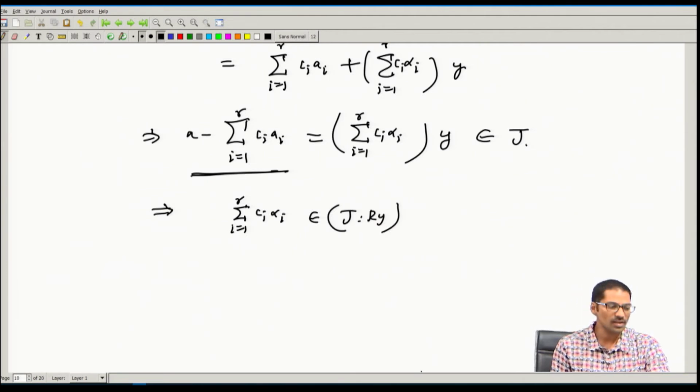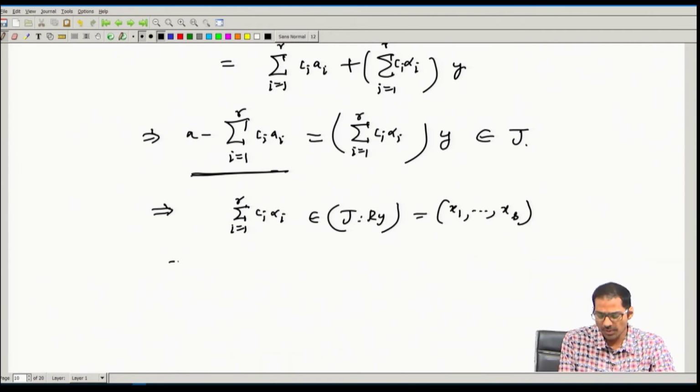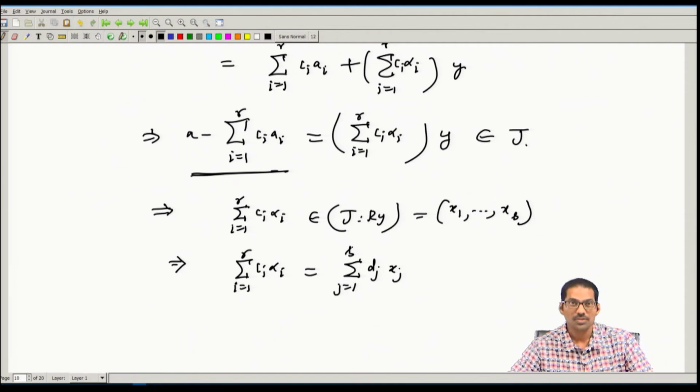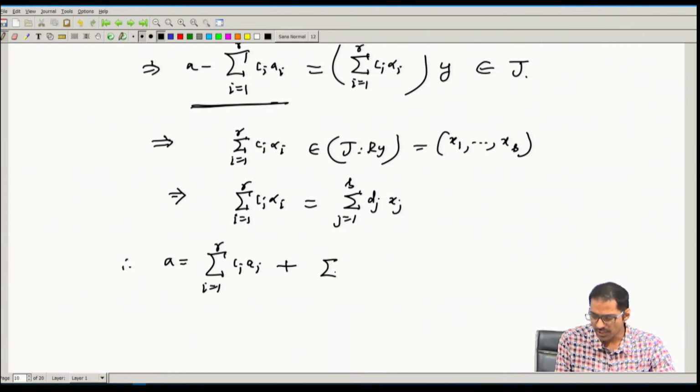Okay. This belongs to span of y_1 through y_r, but this span is generated by x_1, x_2 and so on, x_s. So that means this summation c_i alpha_i, i from 1 to r, we can write as summation d_j x_j, j from 1 to s. Therefore, our a we started, this is equal to summation c_i a_i, i from 1 to r, plus summation d_j x_j y, j from 1 to s.